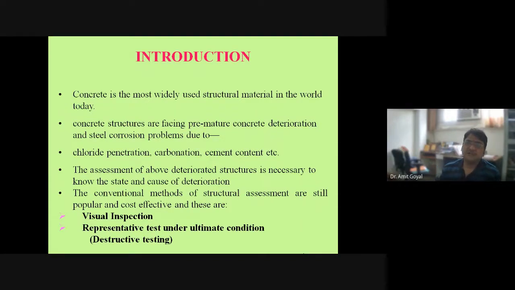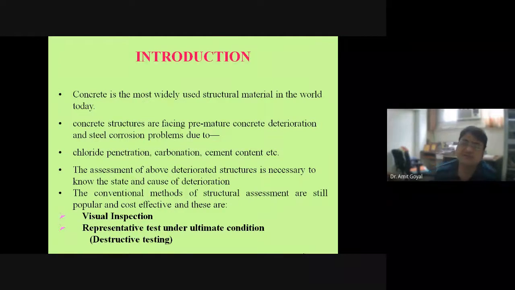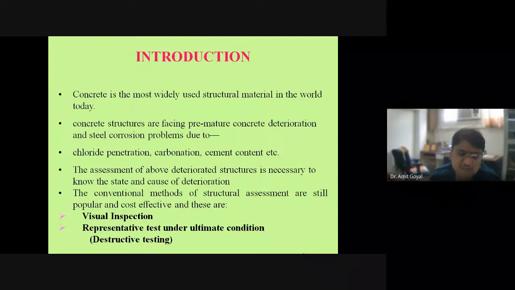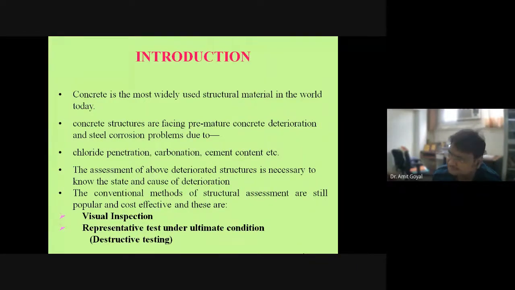So first we inquired about the situation from the nearby people who are residing there. Some of them, old persons, will tell you about the time of construction, and that they procured cement from this factory, and many things, like the engineer's name, and whether they are storing potable water or saline water, whatever the condition of that structure. So first we used to inquire from the nearby people if the structure is old and we are not having anything with us, right?